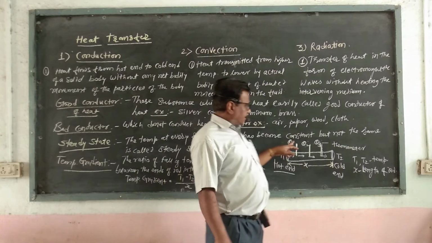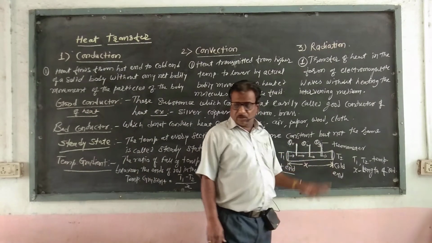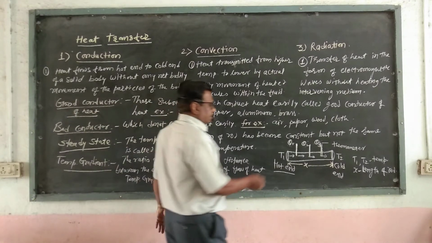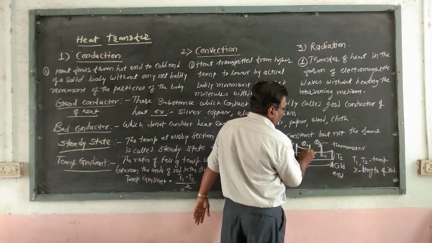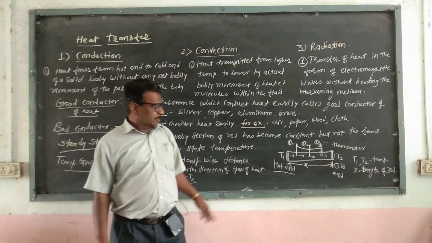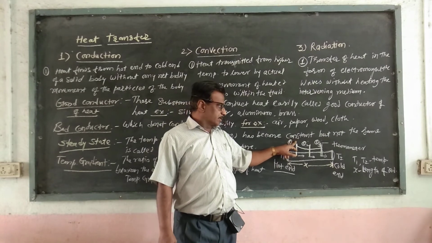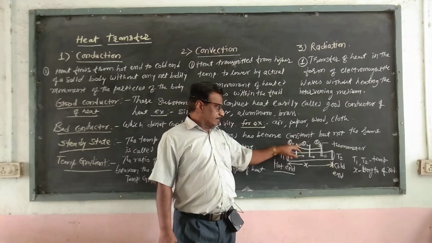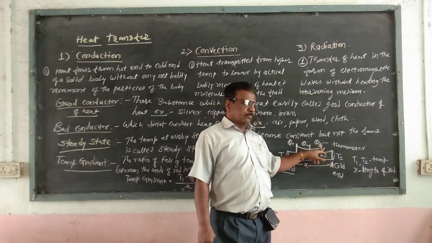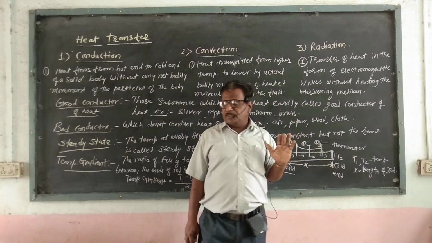The temperature on all the thermometers shows a steady state. Steady state means the temperature remains constant at all the thermometers. That means suppose the temperature theta1 is 29, theta2 is 27, and theta3 is 22. So these are the constant temperatures.